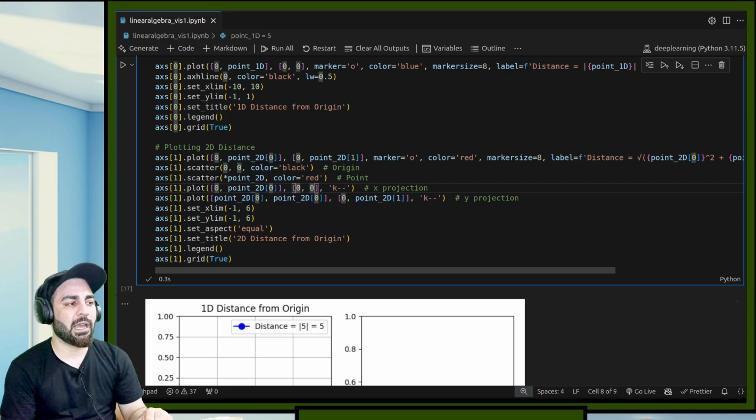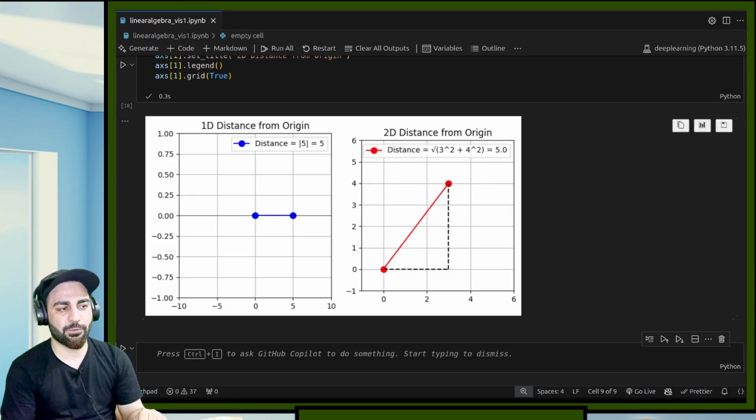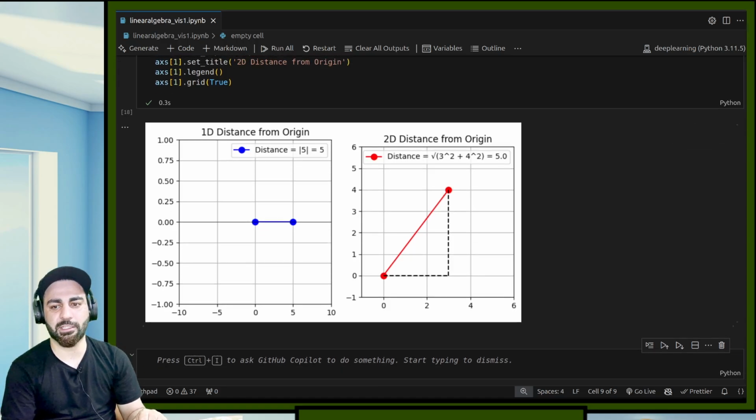And then I want to show this x projection and y projection and set the limits. If you see this, this is how it can be shown. And this is the origin. This is my origin, and this is the total distance, from here, this is the origin, to here. So here the distance is the square root of 25, because we have 3 squared plus 4 squared, so this is 5. So this is how we can show the distance.